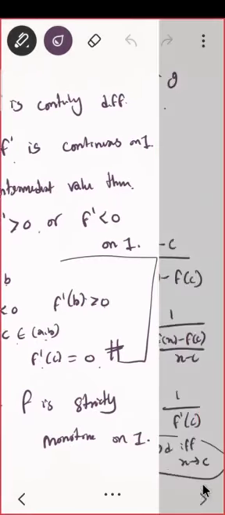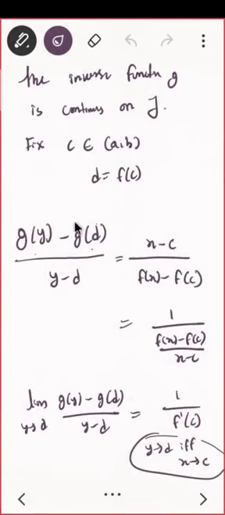Yes, here only I have written. I am fixing my point c such that d equal to f of c. So if my y tends to d, then my x should tend to c. And this is possible because of continuity of the functions f and g.